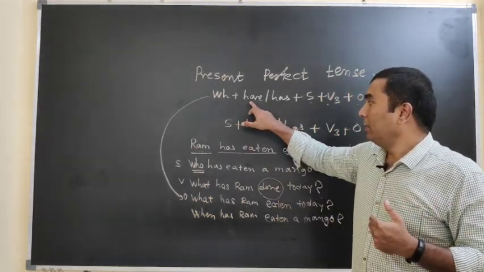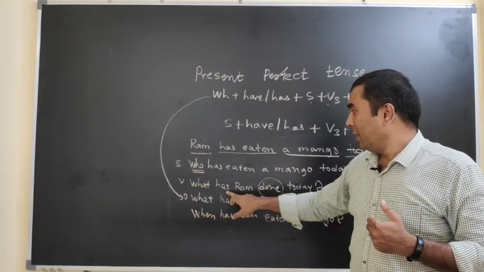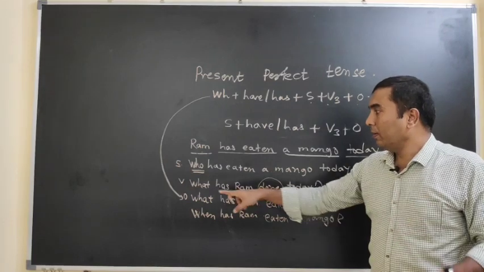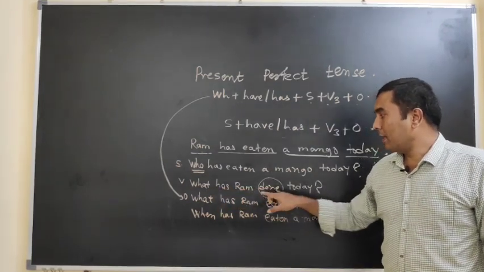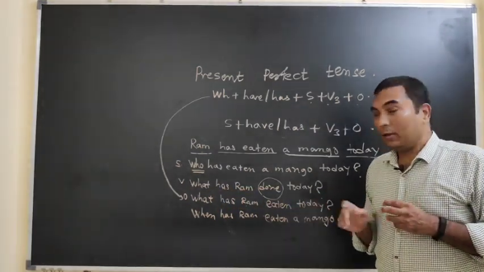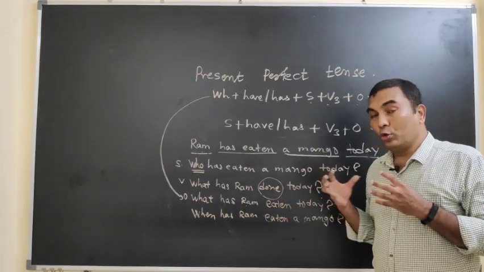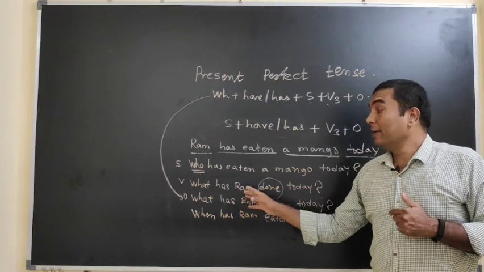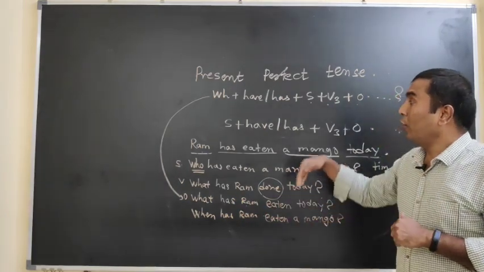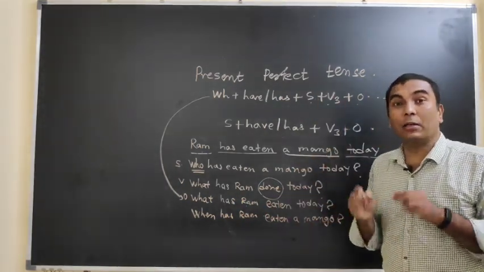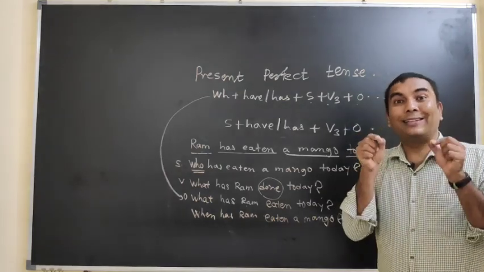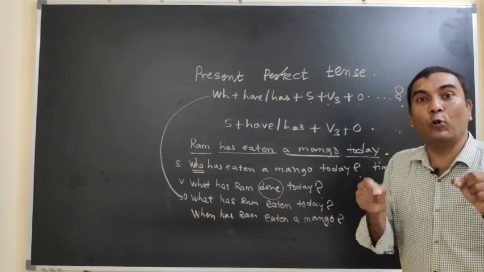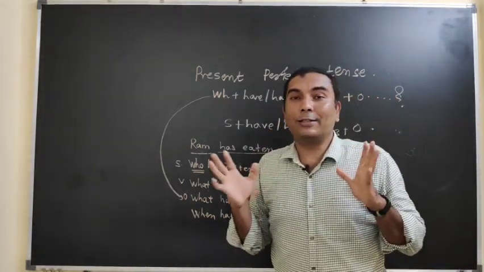Example, here the question is asked in the present perfect tense. Second example, what has Ram done today? In that you should find out in which tense the question has been asked, and according to that you have to write down your answer in the same tense. That is the skill we have to develop grammatically as far as high school students are concerned.